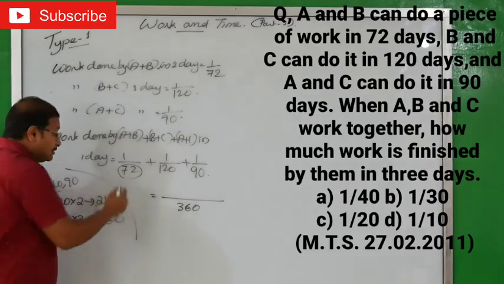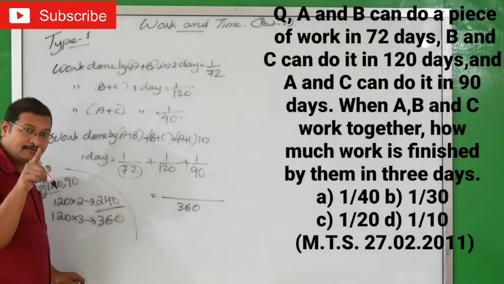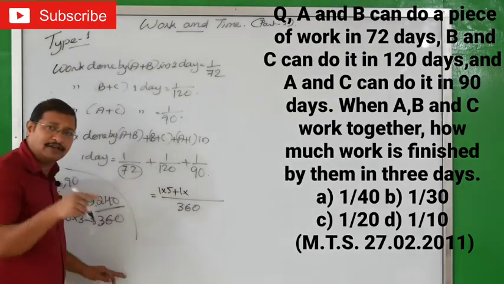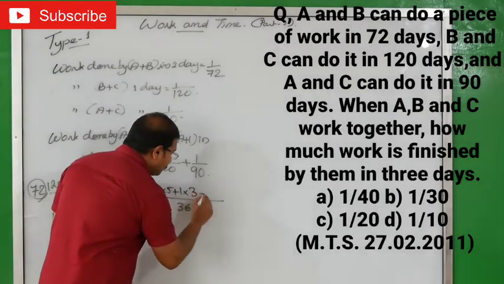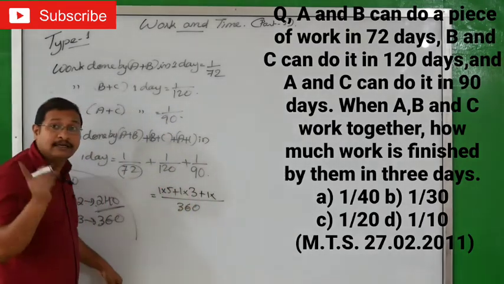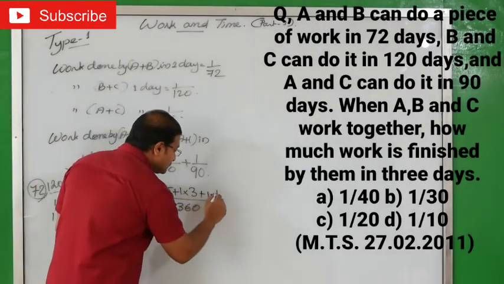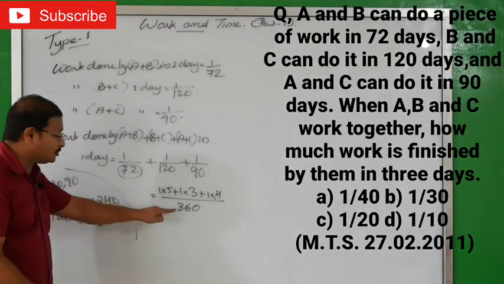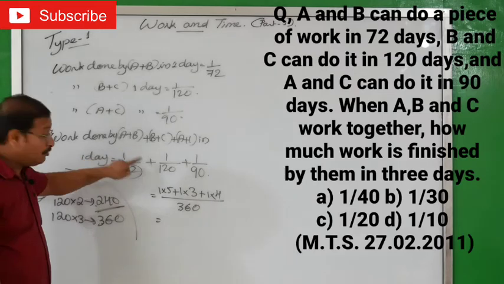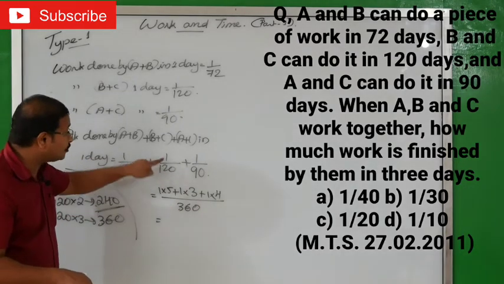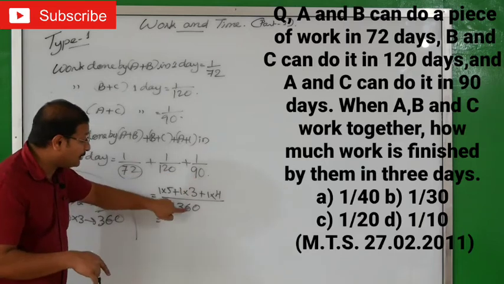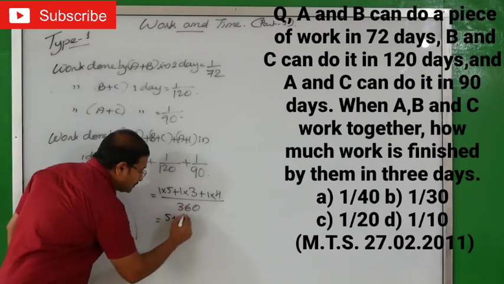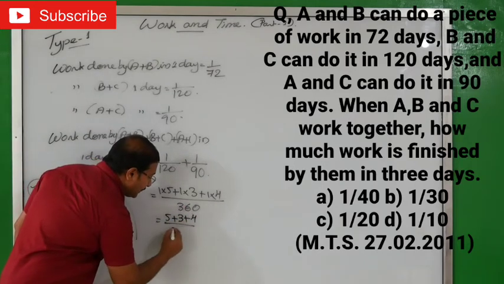After that we will add it. 72 into how much will you get 360? 5. That means 1 into 5 plus 1 into, 120 into how much will you get 360? 3, plus 1 into, 90 into 4. That means we got the LCM. We know that 72 into 5 gives 360, so that 5 will multiply upside. 120 into 3 gives 360, so we multiply upside by 3. 90 into 4 gives 360, so that 4 will multiply upside. Now 5 ones are 5 plus 3 ones are 3 plus 4 ones are 4, by 360.